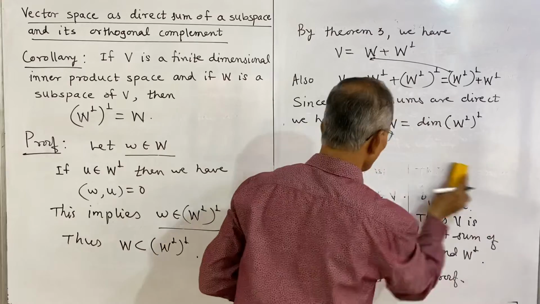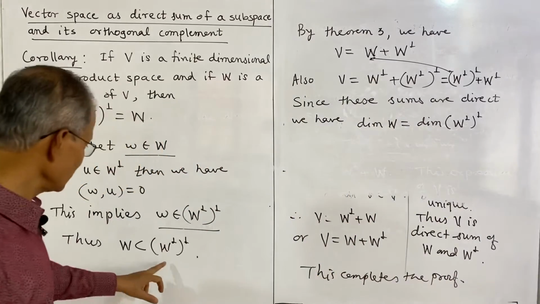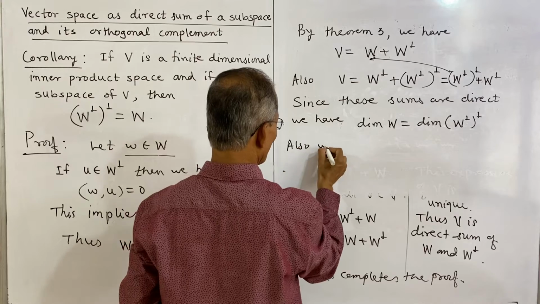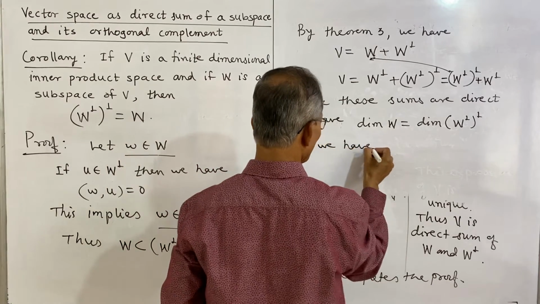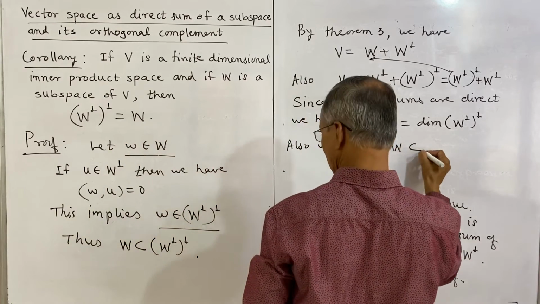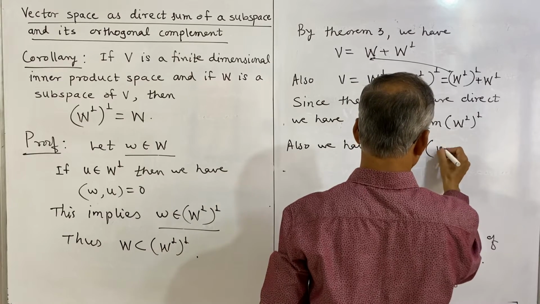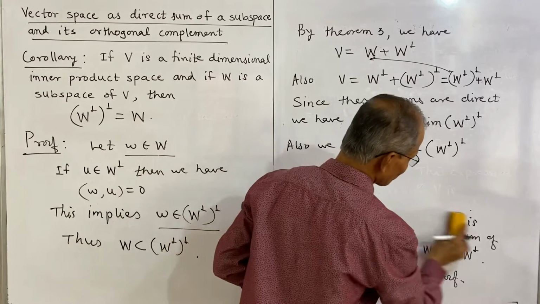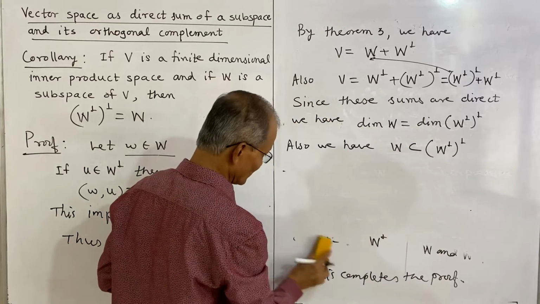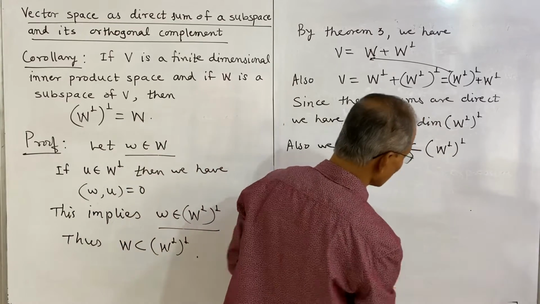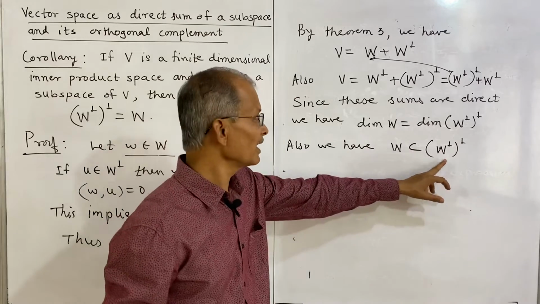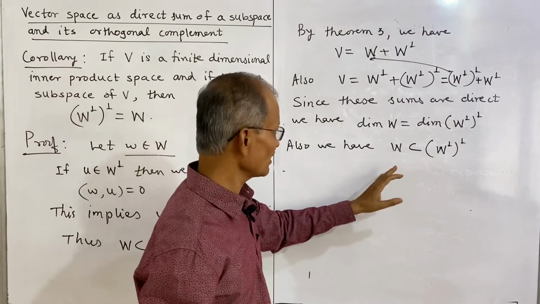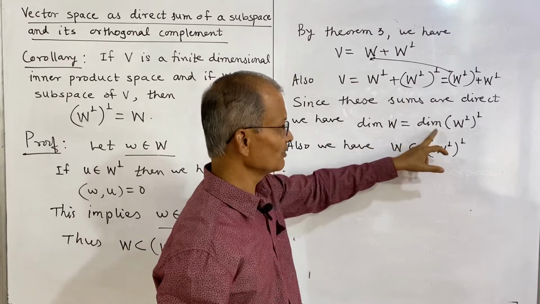And also we have earlier here W is a subset of this. Also we have W is a subset of the double orthogonal complement. So that means W is a subspace of the double orthogonal complement, and their dimensions are equal. So this implies both must be equal.